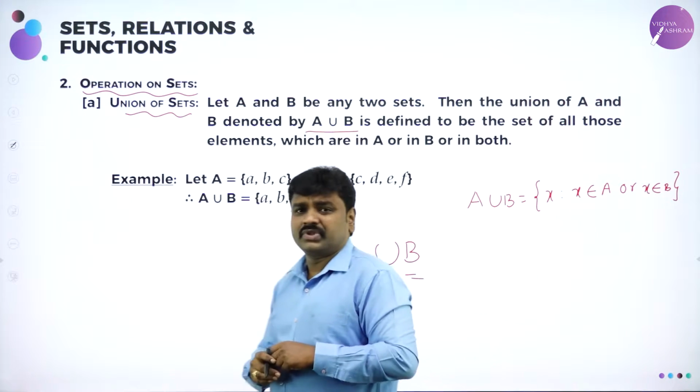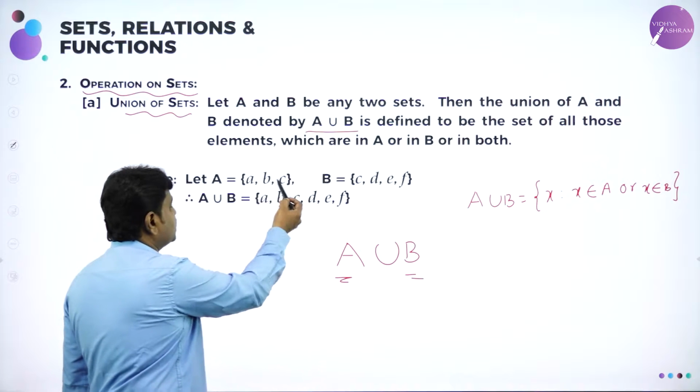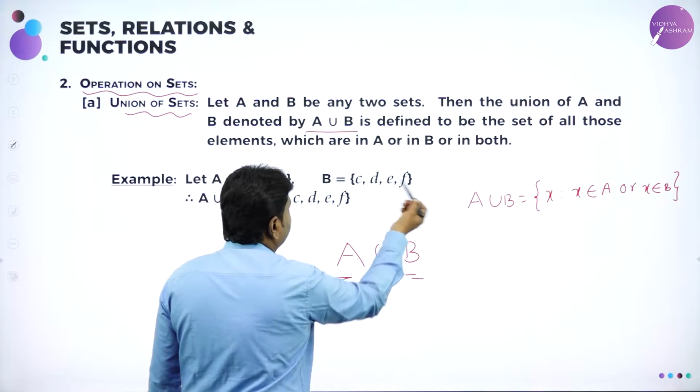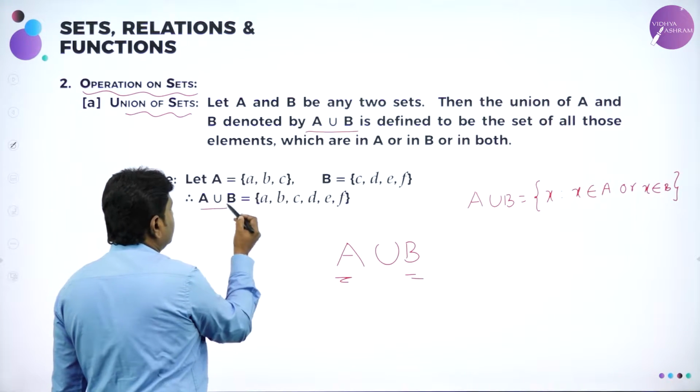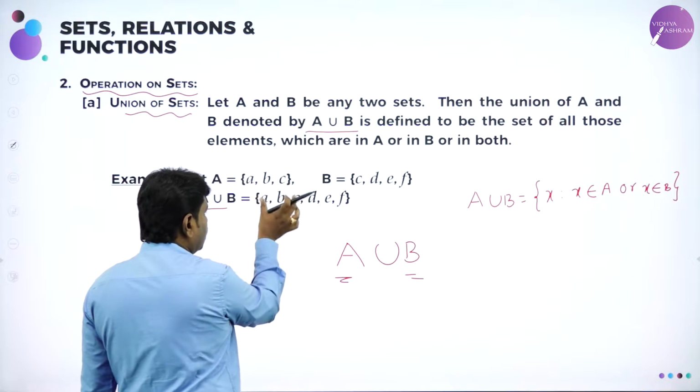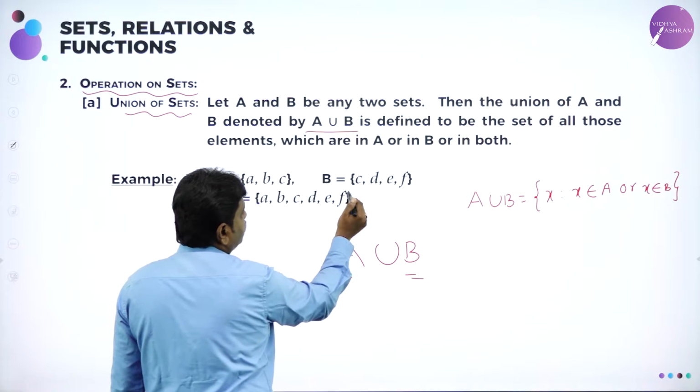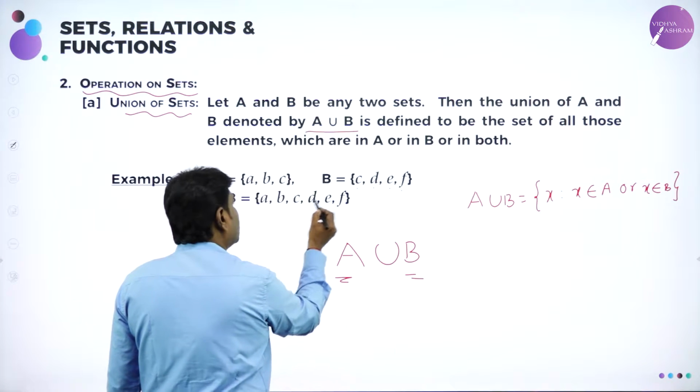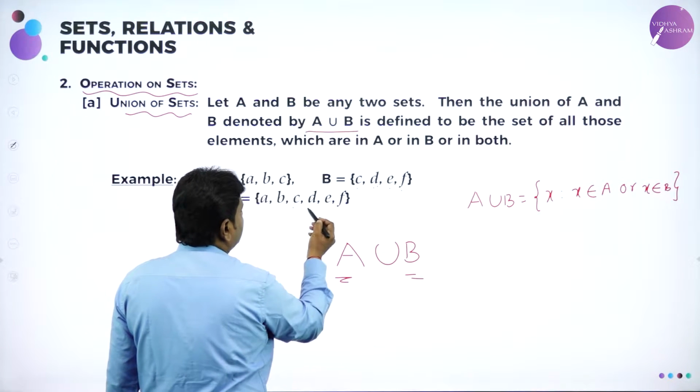For example, if I take a set A = {a, b, c} and set B = {c, d, e, f}. So now A union B is {a, b, c}, the set of all the elements of A, then the set of all the elements of B: c, d, e, f. Already you have written c, so start from d: d, e, f.